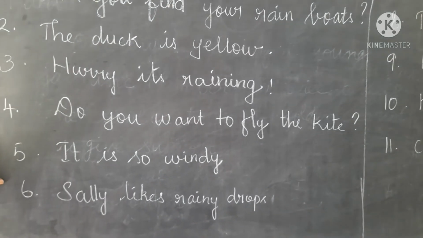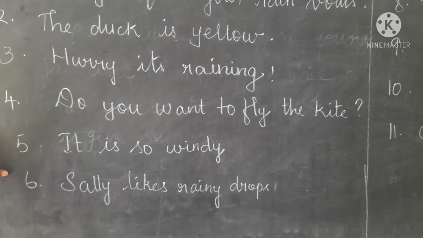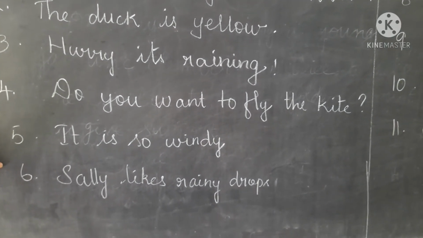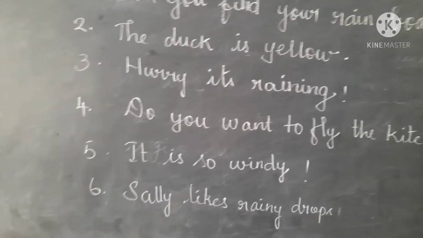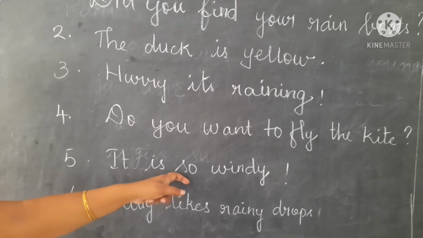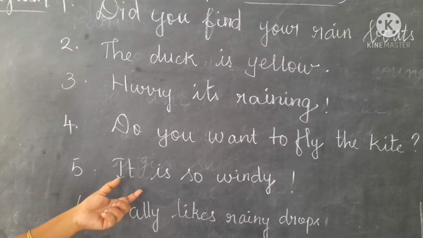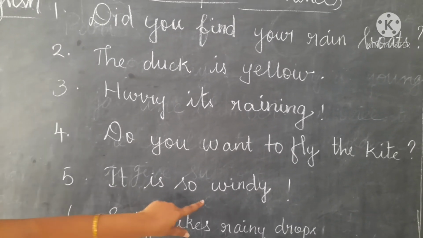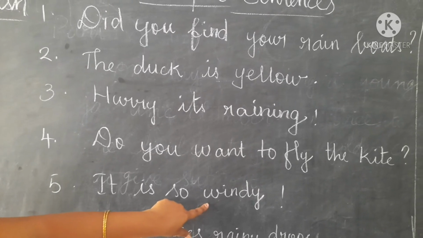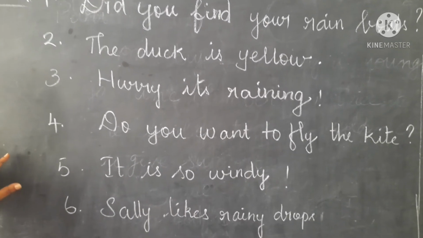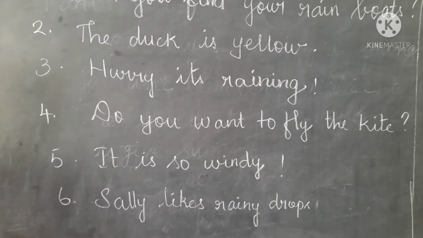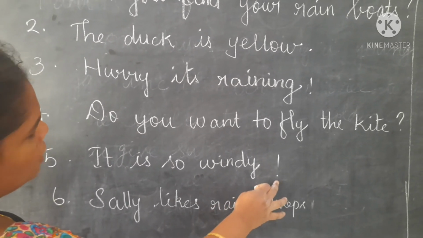And the fifth one, it is so windy. They are expressing the climatic condition and showing their emotions, so it is an exclamatory sentence.